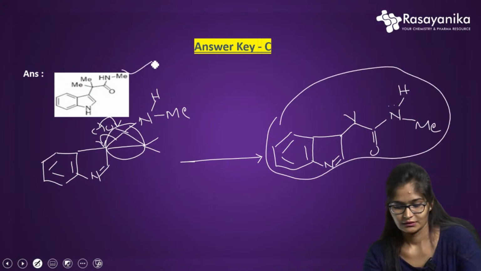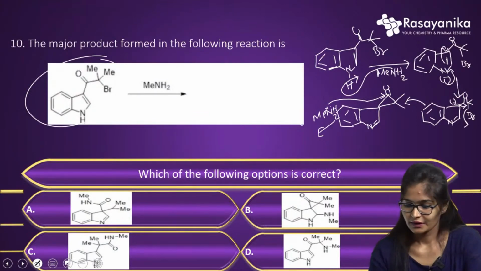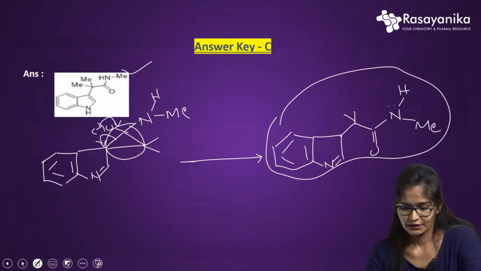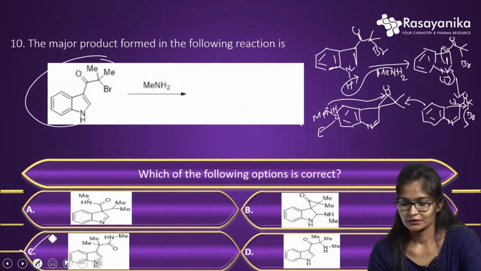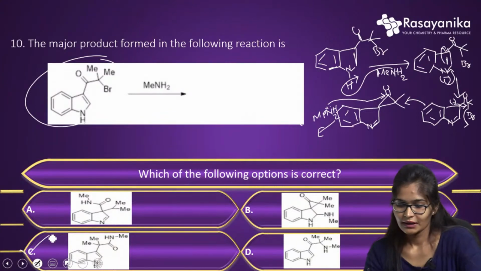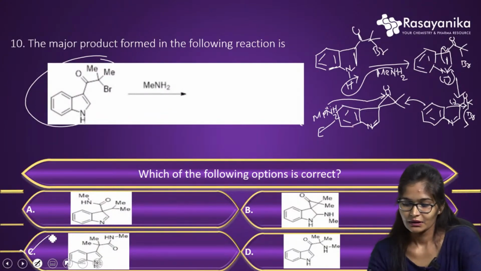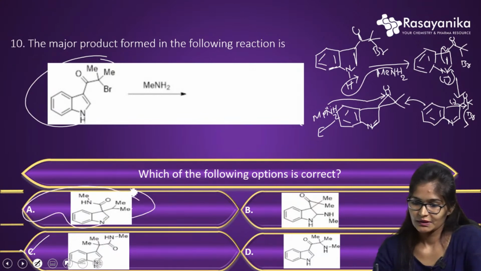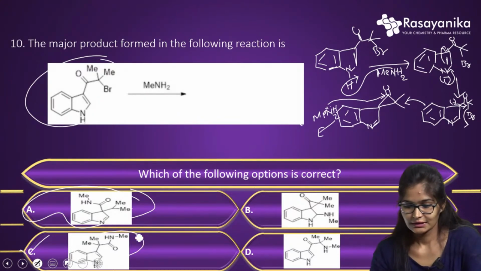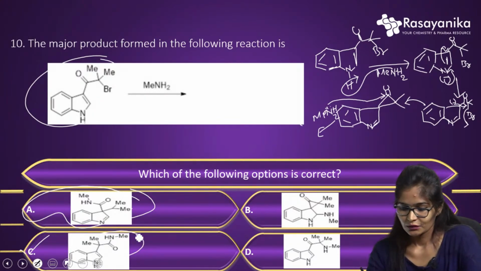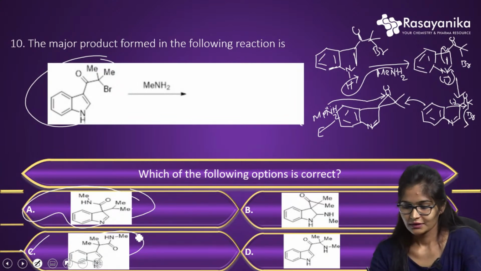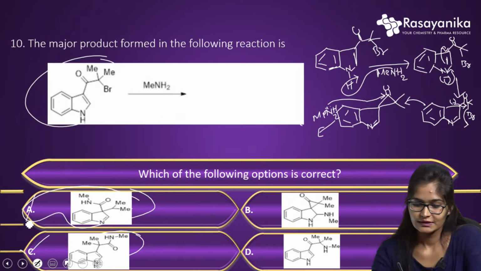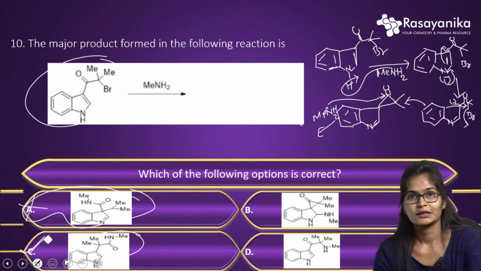So as you can see, the final product among the options A, B, C and D, you can see in option C. Okay, so in option A, they have formed it a different way, where the NHMe is there. And between option C and option A, you can see that the two methyl groups are gone out here and the CO is somewhere else. So this is not possible and option C is possible.